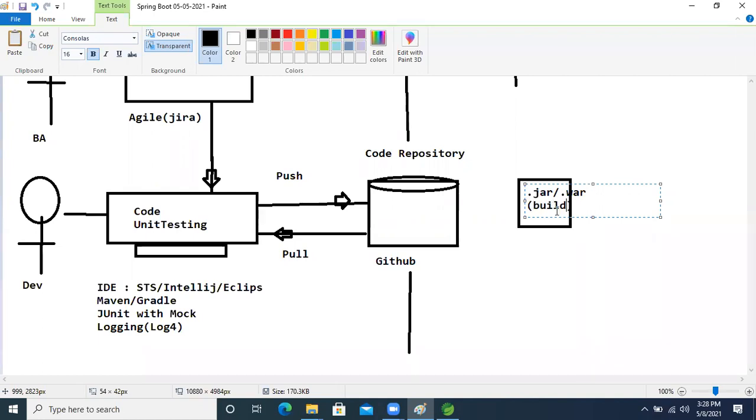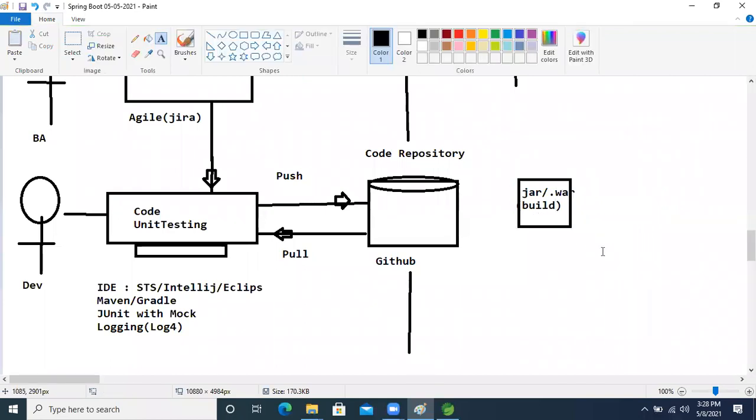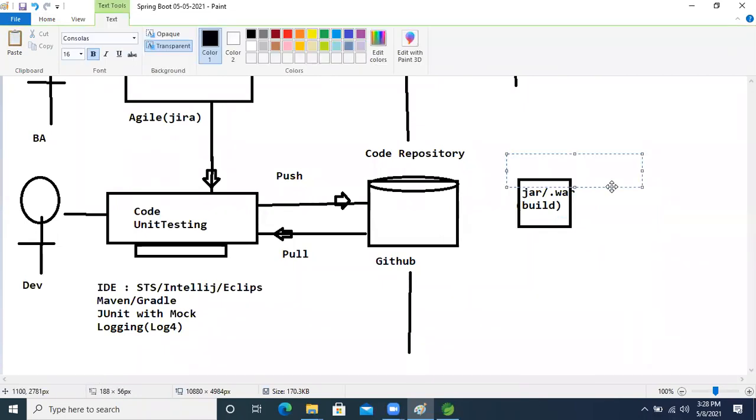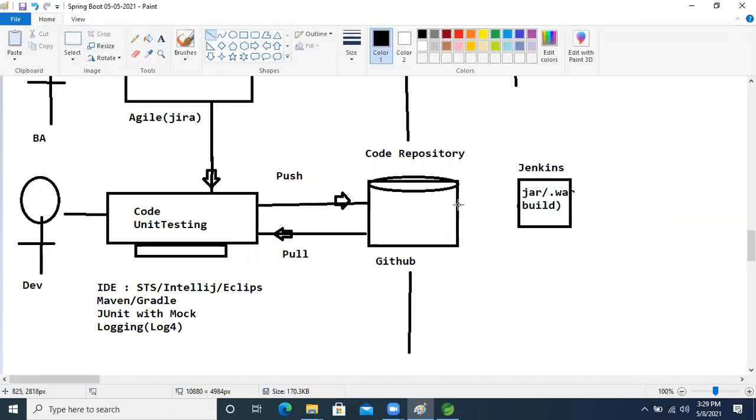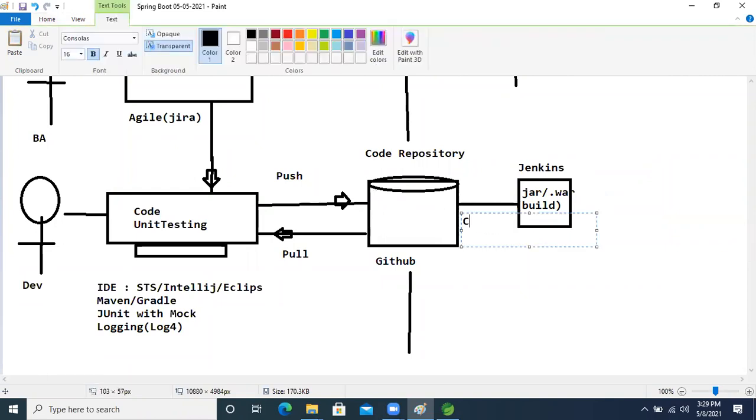It will create the jar and war in the building process using which tool? Jenkins. The DevOps people will do it using the Jenkins tool. If the code is building into a jar and war using Jenkins, this process is the continuous integration.